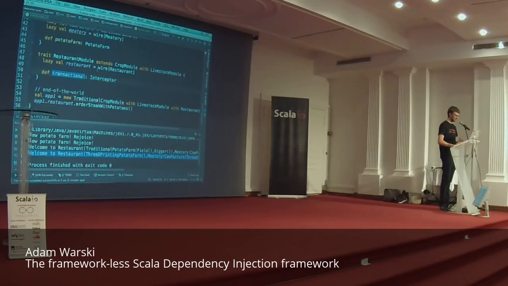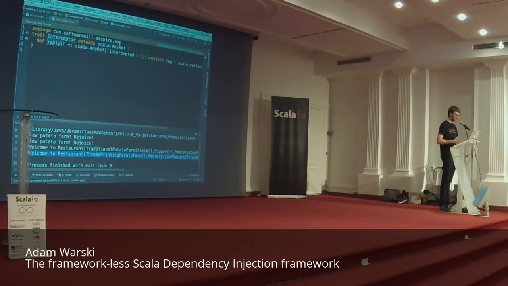So now we have an abstract interceptor. Interceptor is a very simple trait from MacWire. It defines only one method, apply, and it takes an object of type T and returns an object of type T. Right? So the idea, of course, is that it takes an object where the methods should be intercepted and returns an object where the methods are intercepted.